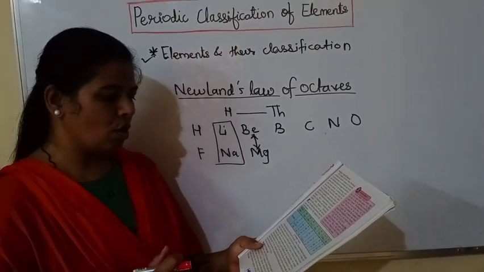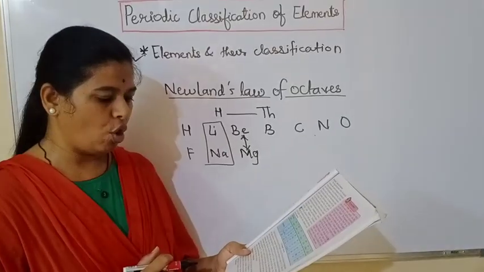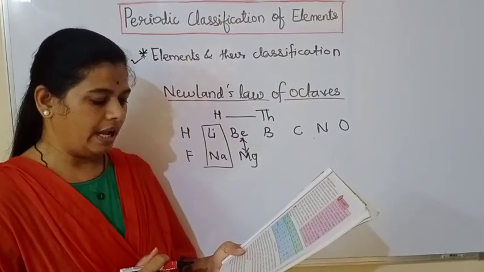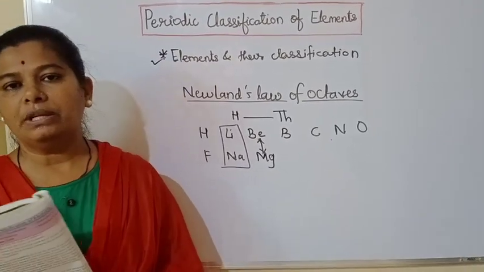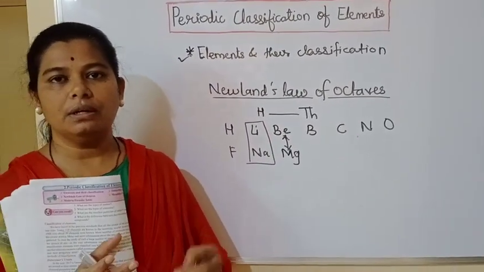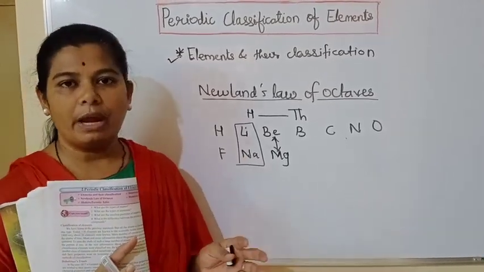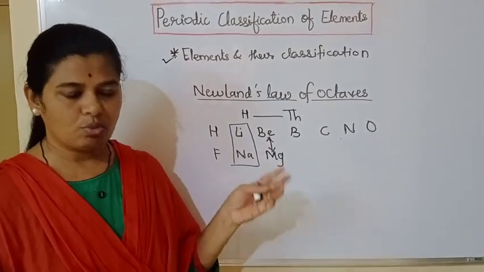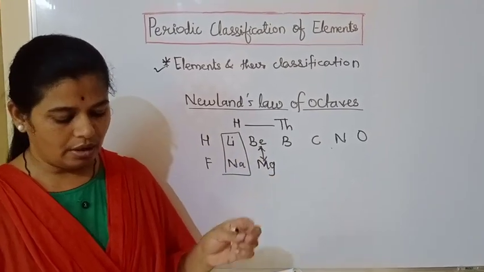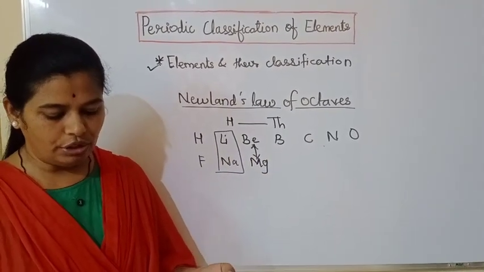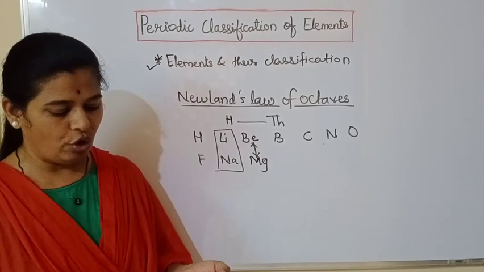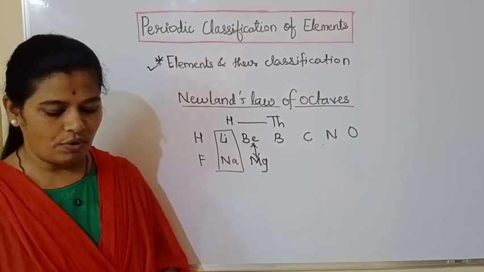So Newlands' octaves did not have a provision to accommodate newly discovered elements. If new elements are discovered, the question is where to place them. No empty boxes were kept to place those elements. So this was one of the drawbacks of Newlands' octaves. Properties of the new elements discovered later on did not fit in Newlands' law of octaves.